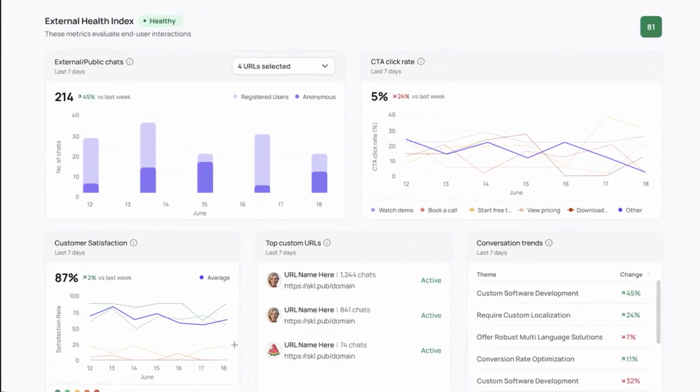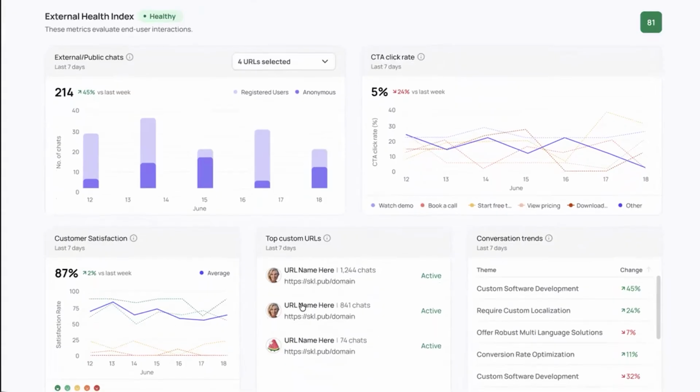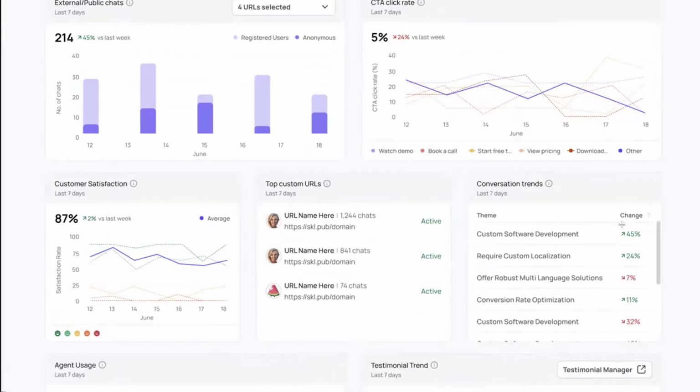Some of the more intuitive stuff you're going to hopefully enjoy is going to be the top custom URLs. So meaning URLs you specifically put in place to track in someone's email signature or from a partner are going to emerge here, as well as trends. And I think we're going to move away a little bit from the percentages here. We're really just going to have kind of an up or down motion to the key topics or themes that are changing week to week or month to month.